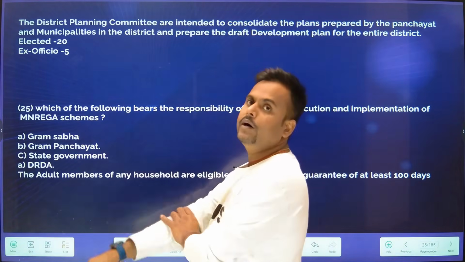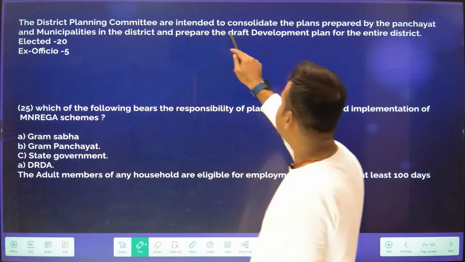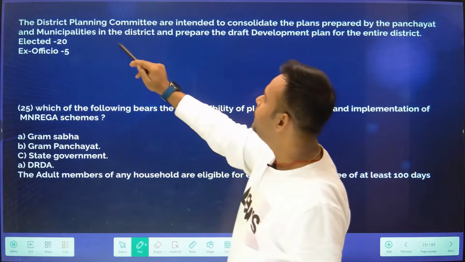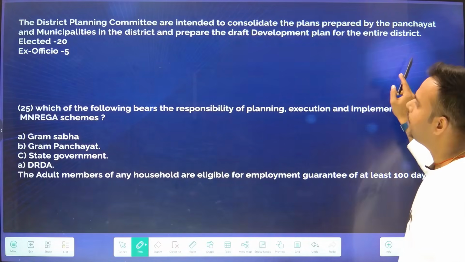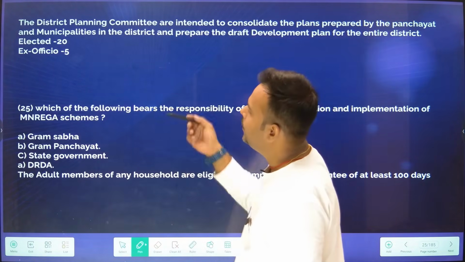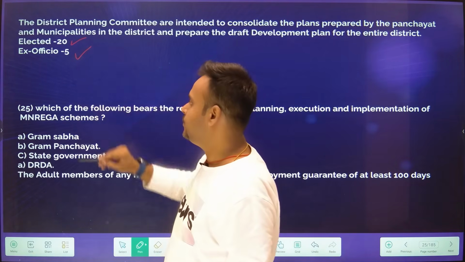Now move on to the last question. See, there is one more thing to be discussed. The District Planning Committee is intended to consolidate the plans prepared by the panchayats and municipalities in the district and prepare the draft development plan for the entire district, as I said in my last slide. The number of members is 20 elected members and 5 ex officio members.